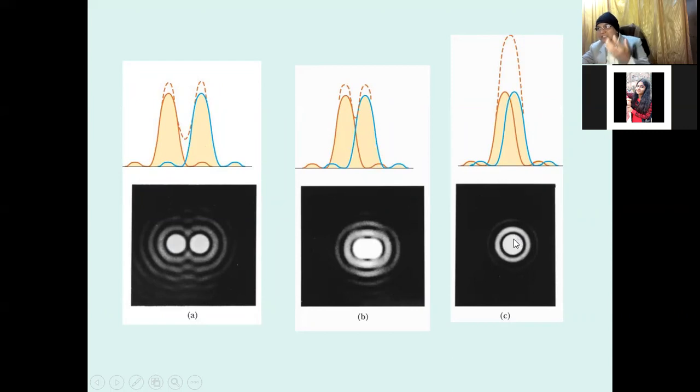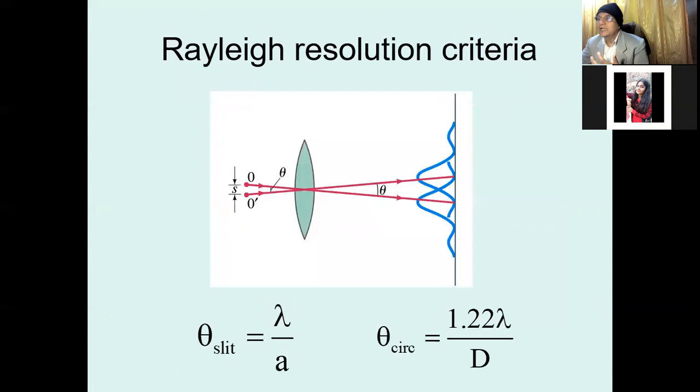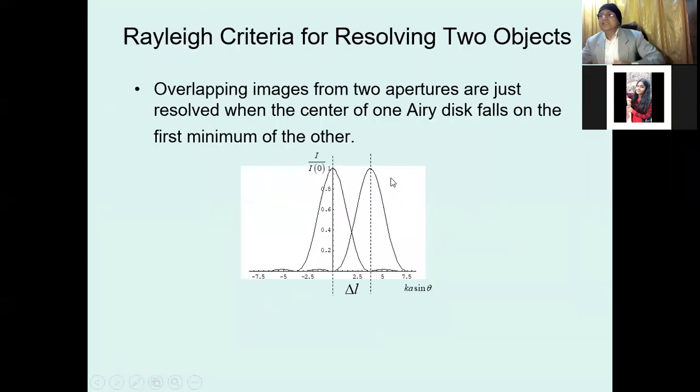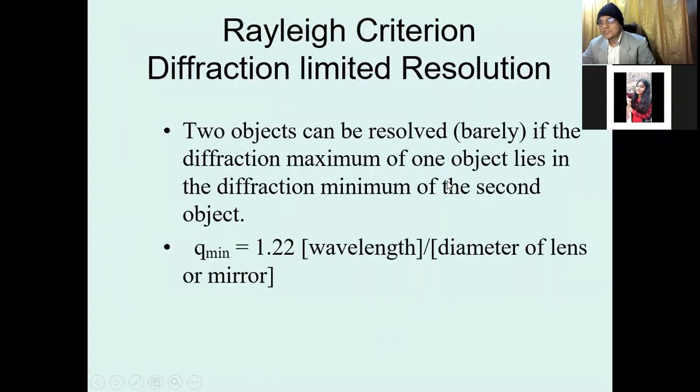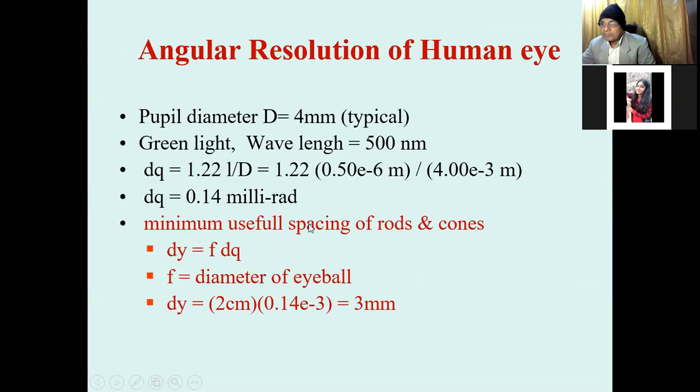So when we see an object and these two objects are visualized, the diffraction patterns must be in this way, and that is the limit of resolution, which has to be fulfilled, and it is the Rayleigh criterion for resolution.